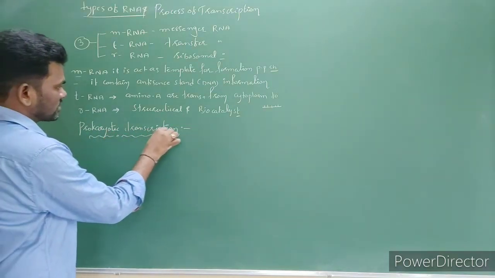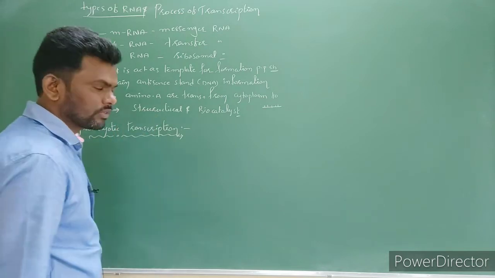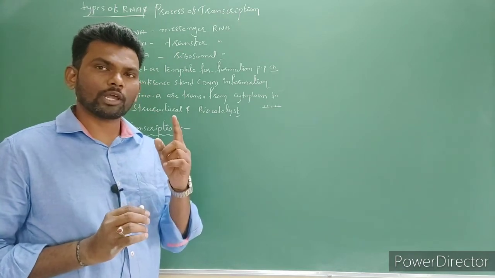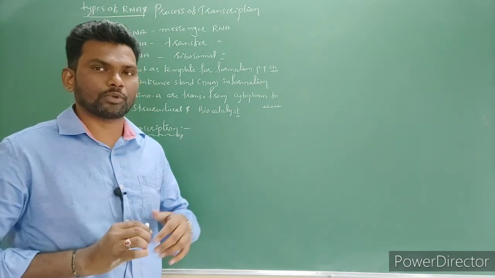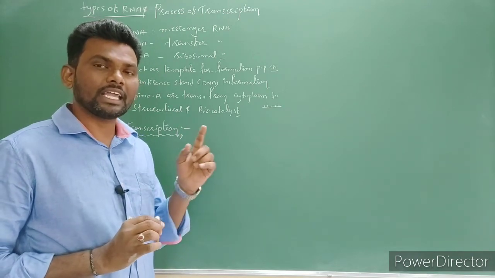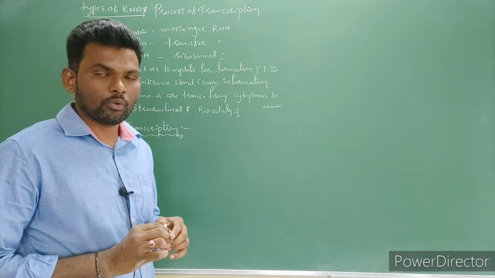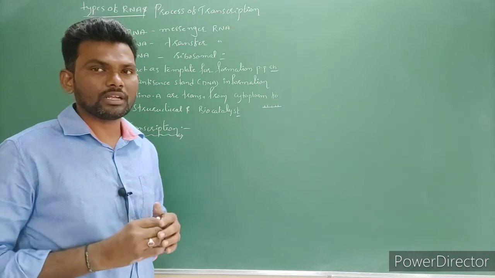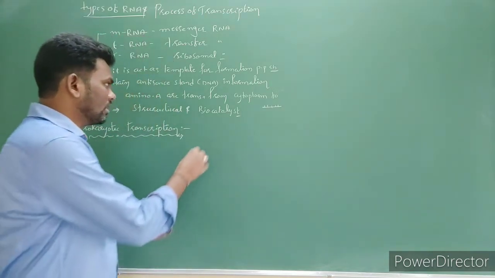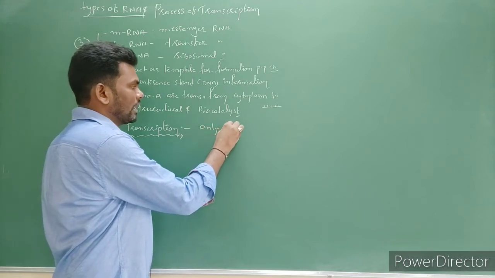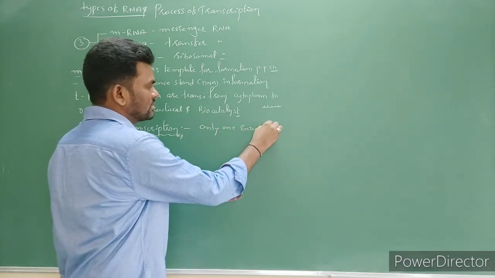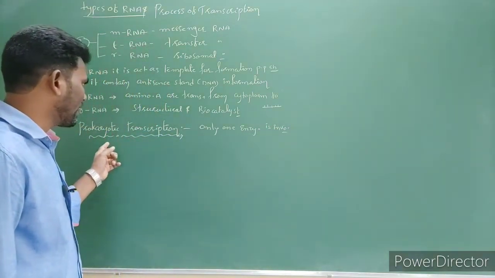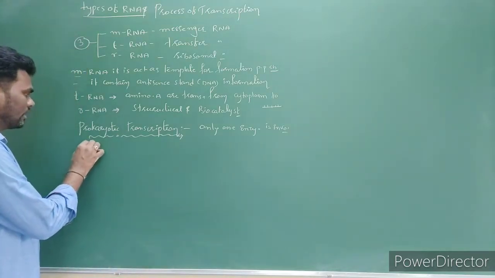Transcription in prokaryotic cells, right? Here in prokaryotic cells only one type of enzyme is enough to finish the complete process. Only one enzyme, that is DNA dependent RNA polymerase enzyme, which has the capacity to initiate, elongate and terminate the transcription, right? Here only one enzyme is involved. Only one enzyme is involved during the prokaryotic transcription, that is DNA dependent